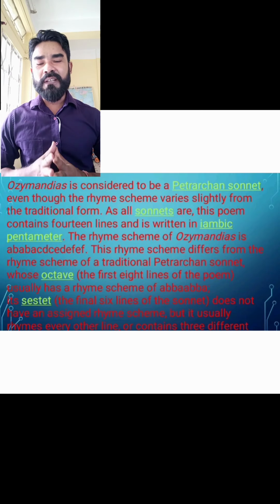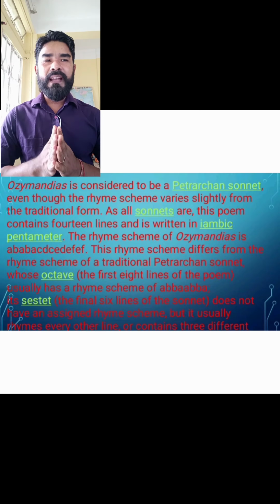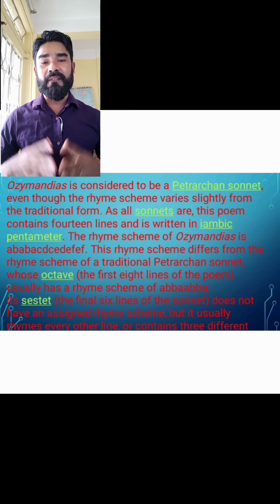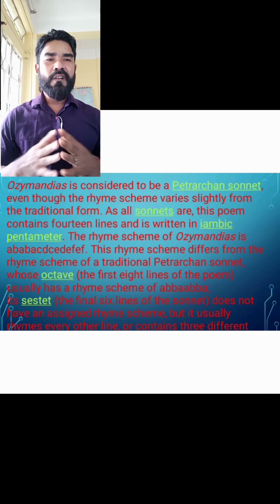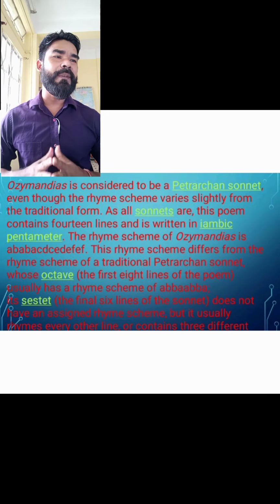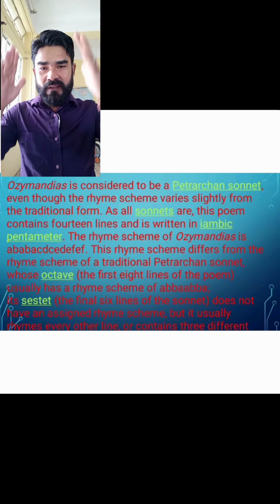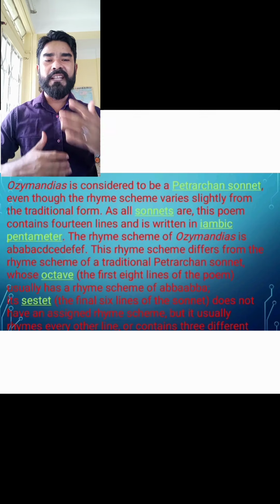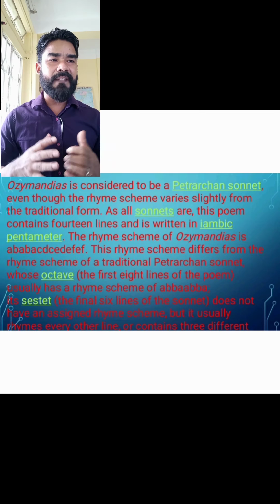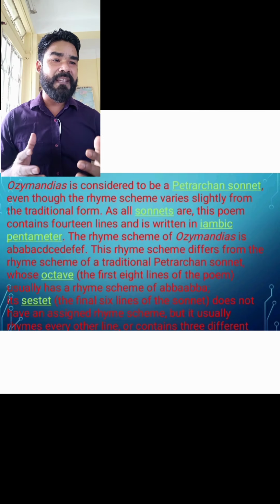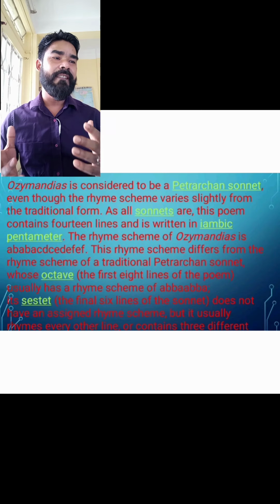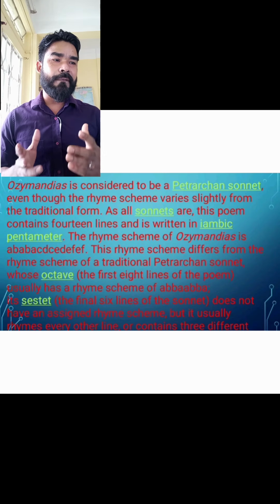Now, let us move into the rhyming scheme and understand the kind of poem and the rhetorical devices used in this poem. One of the most beautiful poems, it is considered to be a Petrarchan sonnet, though it doesn't have that systematic or classical rhyming scheme. It has a very different rhyming scheme of A, B, A, B, A, C, D, C, E, D, E, F, E, F.